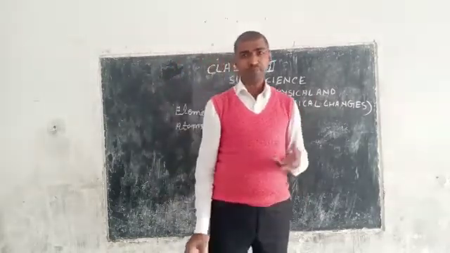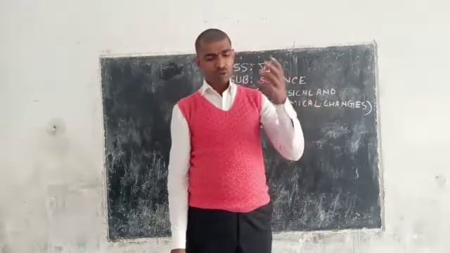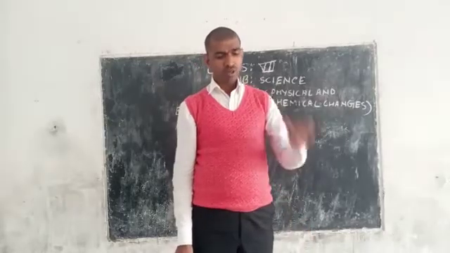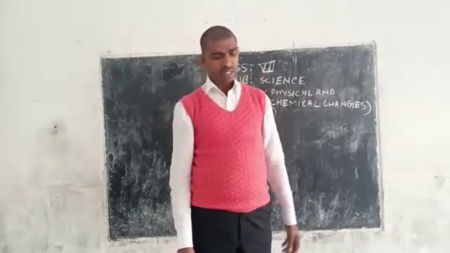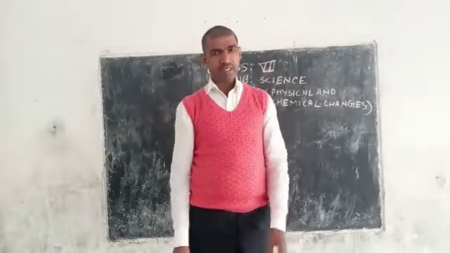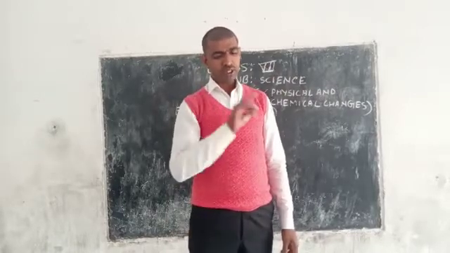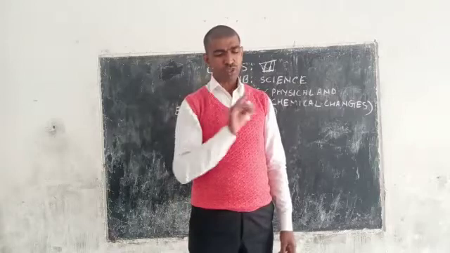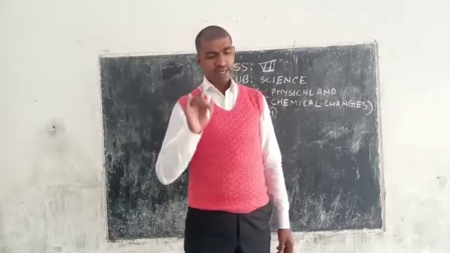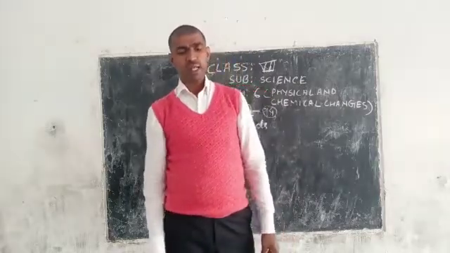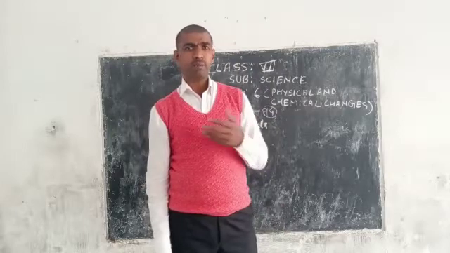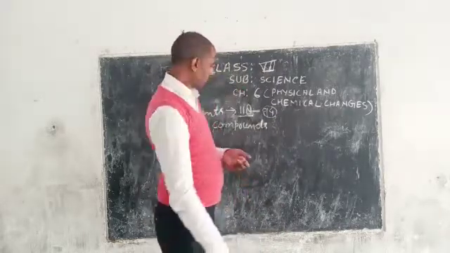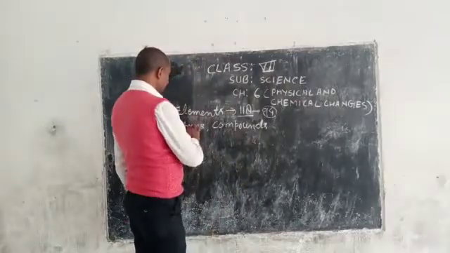Aluminium, calcium, carbon, chlorine, copper, gold, hydrogen, iron, lead, magnesium, mercury, nitrogen, oxygen, phosphorus, silver, sodium, sulfur and zinc. These are examples of elements. But after this, I am going to explain atoms.